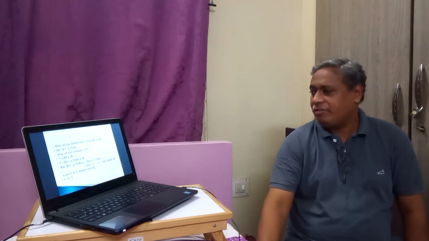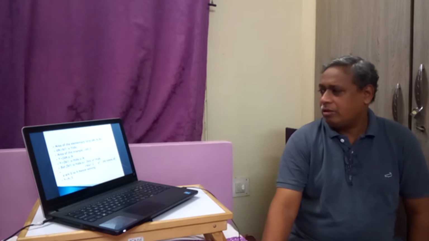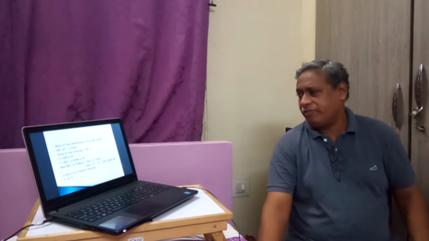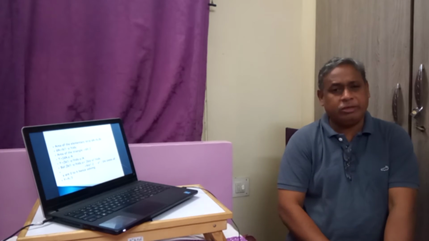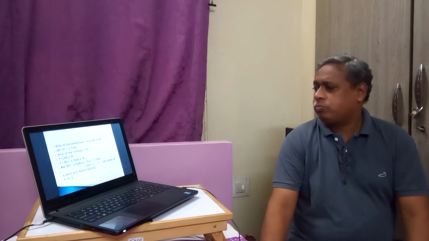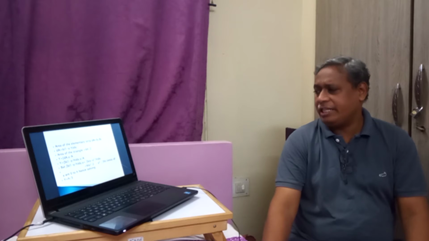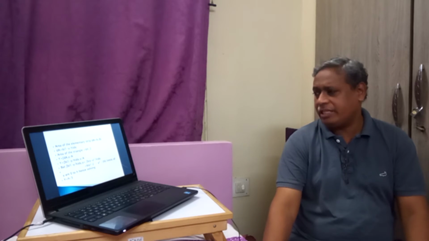But the area of the triangle is bh by 2. Y bar is equal to sigma dA y by sigma dA. That is, y is equal to integration of b into 1 minus y by h dy into y, divided by the area.